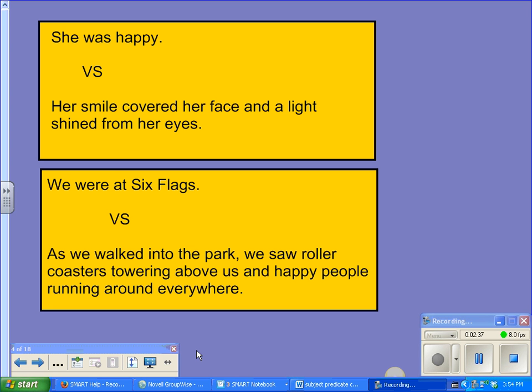Here's an example. She was happy, with the linking verb to be, was, versus her smile covered her face and a light shined from her eyes. Much more interesting to read. Just as we were at Six Flags versus as we walked into the park, we saw roller coasters towering above us and happy people running around everywhere. Looking at these examples, go through and make your changes on your own writing piece.